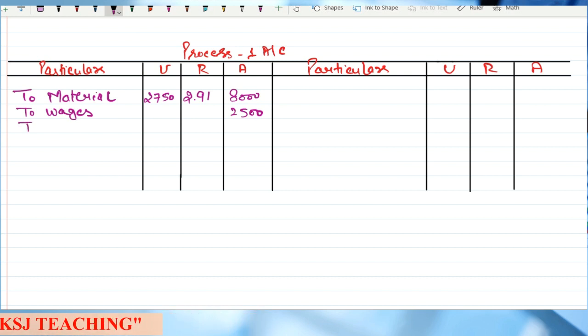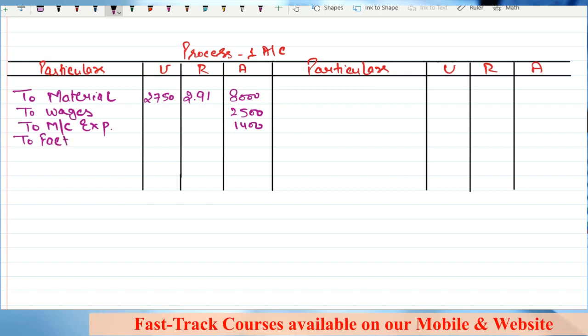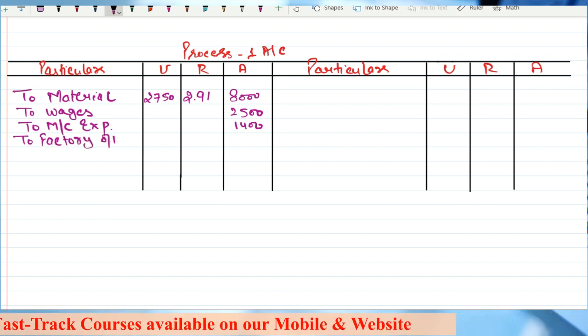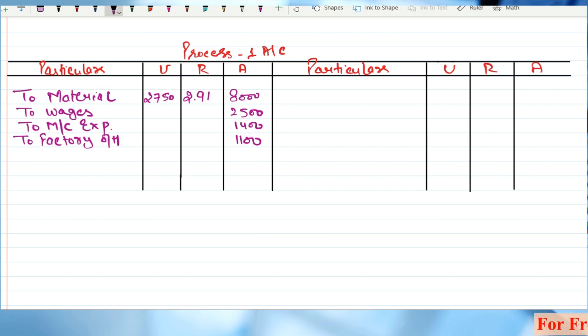Then we are given the machine expenses as 1400. Then we are given the factory overheads, that is 1100. Any doubts? Now, read the question carefully, you are given the wastage.